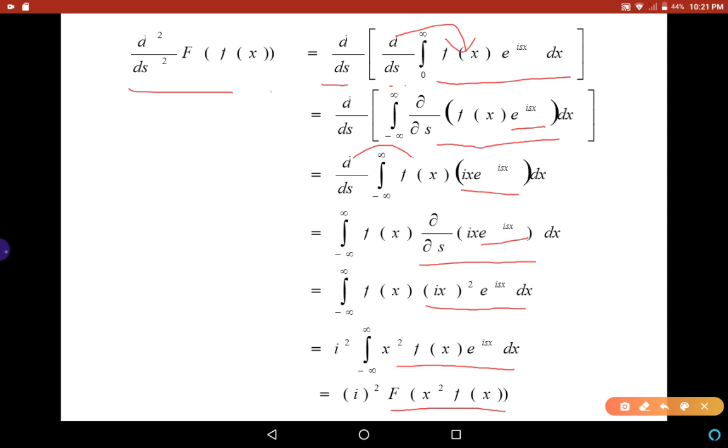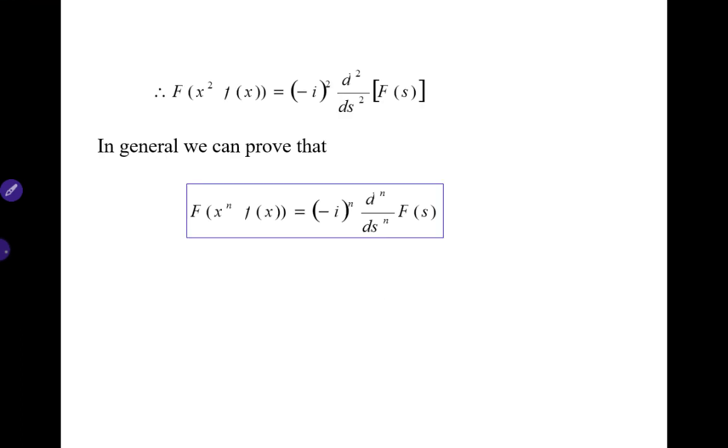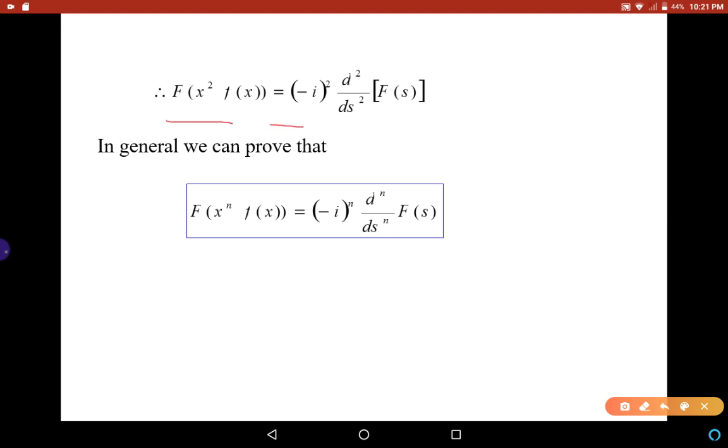Therefore, d²/ds² of F(s) is proved as i² into the Fourier transform of x² f(x), and hence the Fourier transform of x² f(x) is (−i)² into d²/ds² of F(s). So, we proved the statement for n equal to 2.